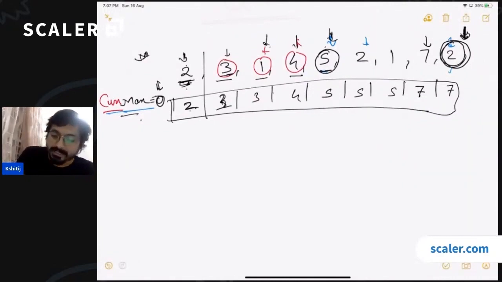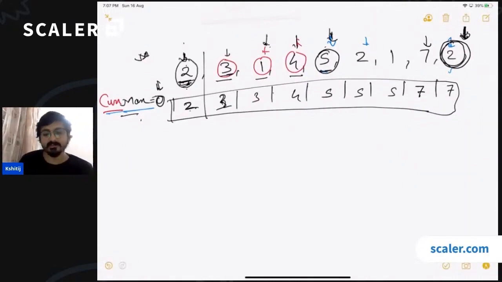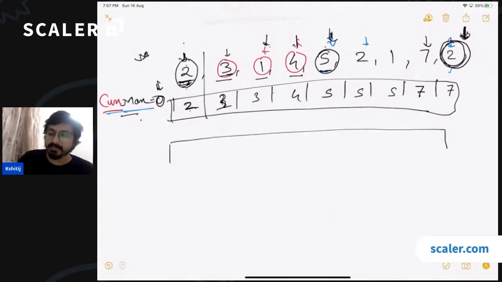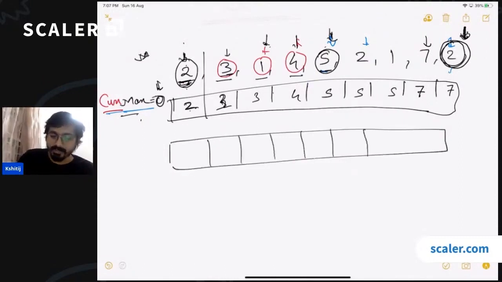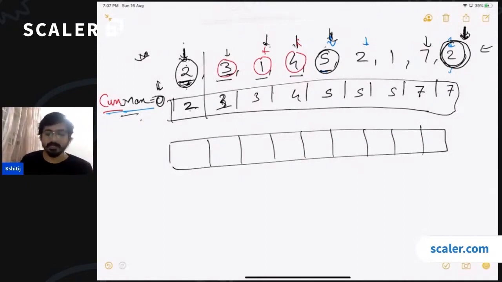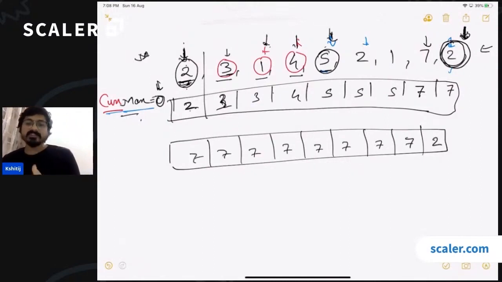Similarly, while calculating the right max for the first index, you will be calculating the right max for each and every value, correct? Because to calculate the right max for the first index, you will be iterating from the right side, and you will keep updating all the values one by one, right? So you start from here, till now the max is 2, then you get 7, and then 7 continues to be the max till now. Okay. So is this observation making sense?